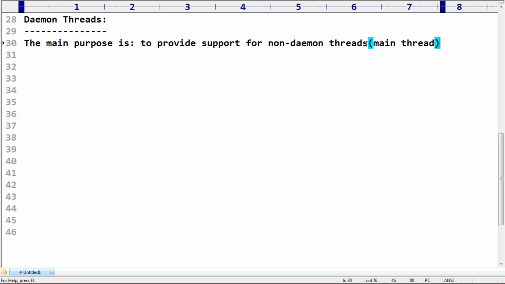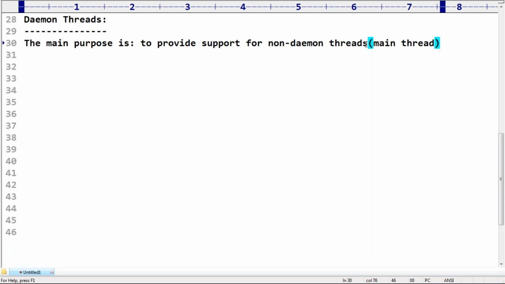Please confirm, is everyone in the position to understand? Friends, clear for all of that? Only 2 points I covered. What is a Daemon thread? Can you please define? The threads which are executing in the background are called Daemon threads.